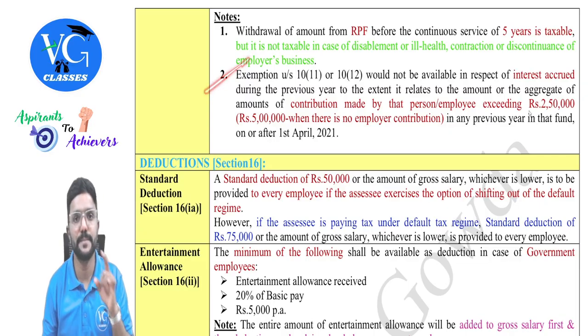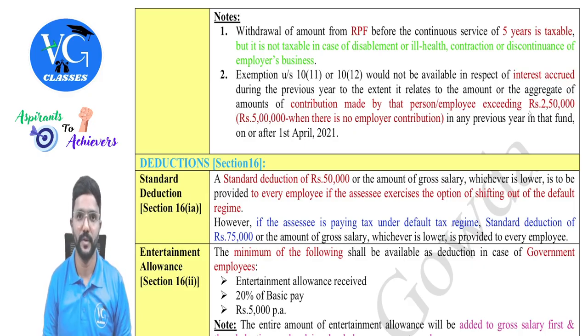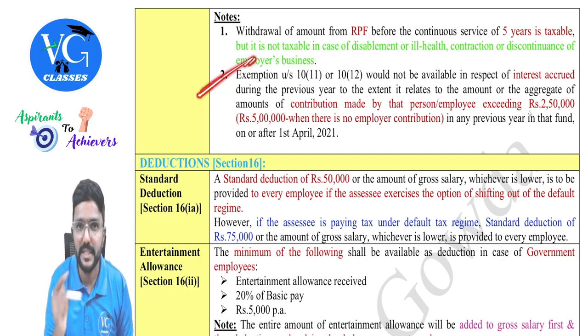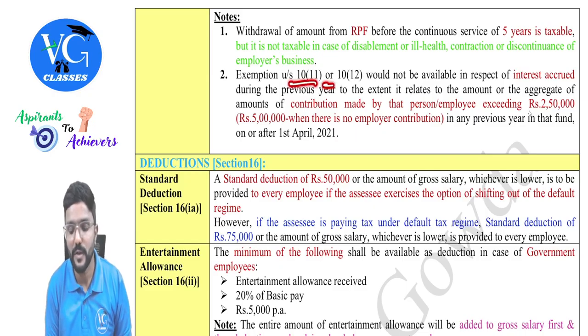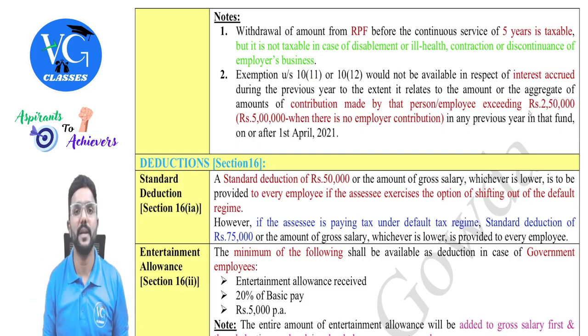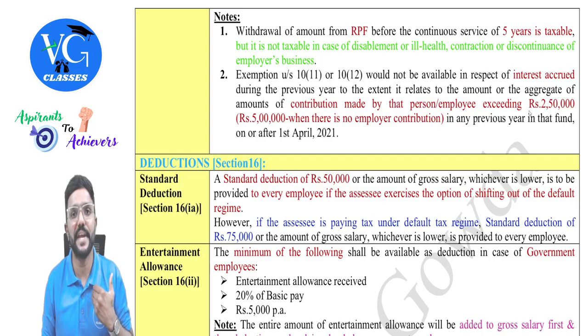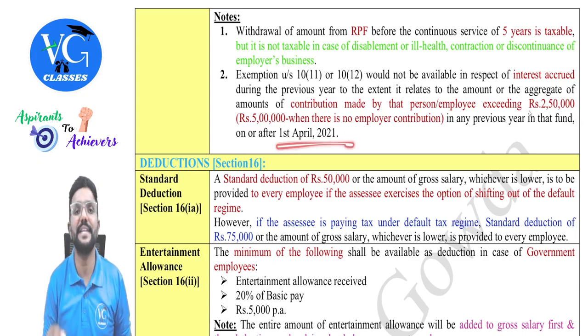Then this point, guys, please be careful. This is with respect to employee or assessee contribution. We already saw perquisite valuation under section 17(2)(vii) and 17(2)(viia), but that was with respect to employer contribution. Whereas what I am doing here, that is the second note, is with respect to employee contribution. So exemption under section 10(11) and 10(12) for interest is not available if employee contribution during a year is more than 2,50,000 on or after 1st April 2021.